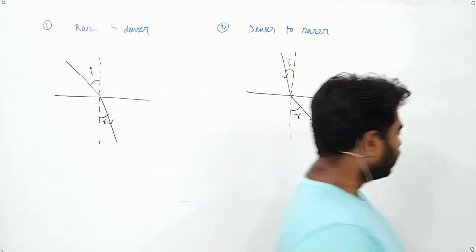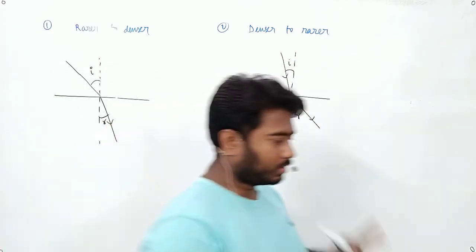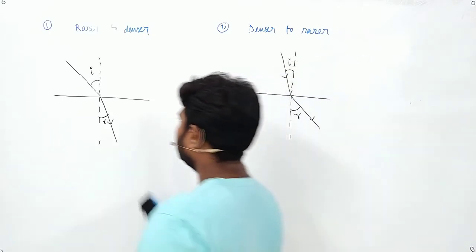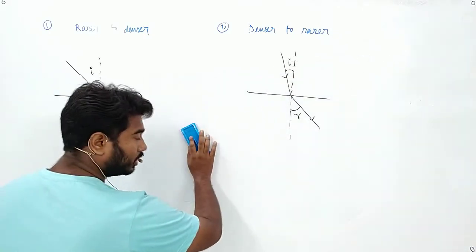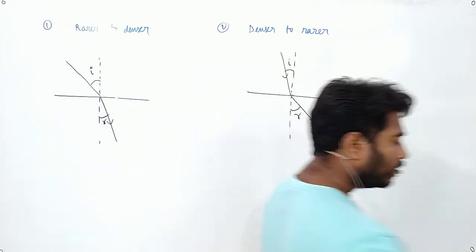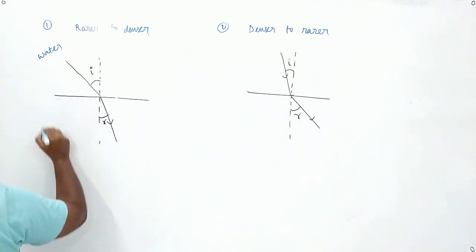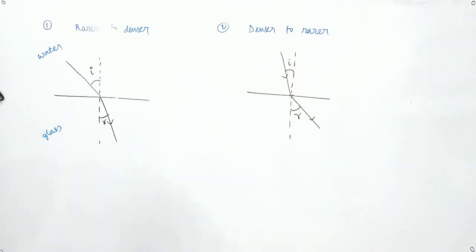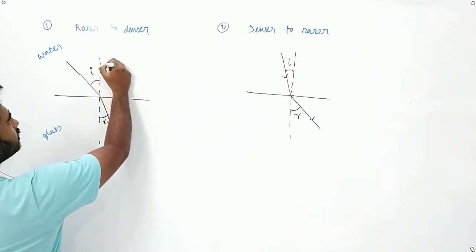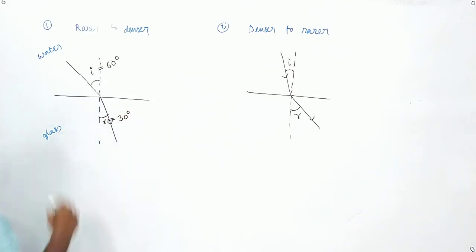Now my question is, suppose I am taking a pair. Understand it carefully. We know this thing. Now I am taking a pair, and it is going from water to glass. Flint glass has more refractive index, so suppose it is going from water to flint glass. Now suppose the angle of incidence is 60 degree and the angle of refraction is 30 degree.